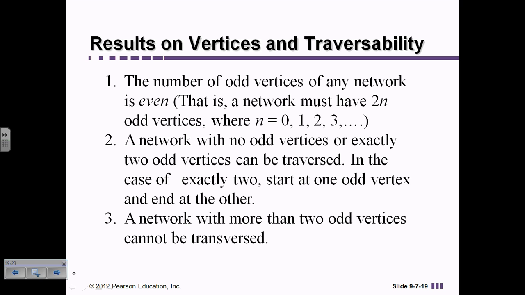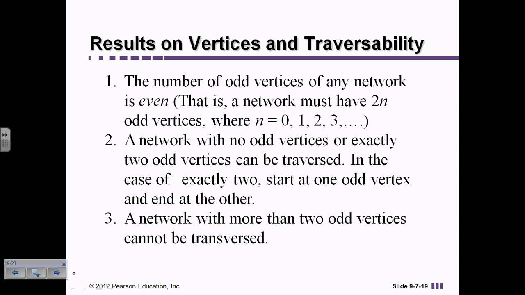The number of odd vertices of any network is even. In other words, we're going to count each vertex and we're going to see, is it odd or is it even? And if the number of odd vertices or nodes is even, in other words, if there's 2 of them, or there's 4 of them, or there's 6 of them, then we consider that to be a good situation.